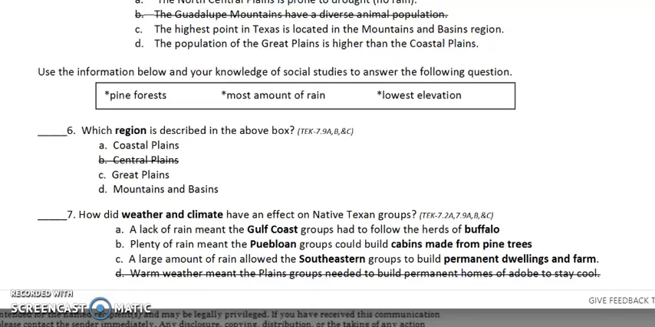Use the information below and your knowledge of social studies to answer the following questions. Pine forests, most amount of rain, or lowest elevation. Question 6. Which region is described in the above box? A. Coastal plains. C. Great Plains. Or D. Mountains and basins.